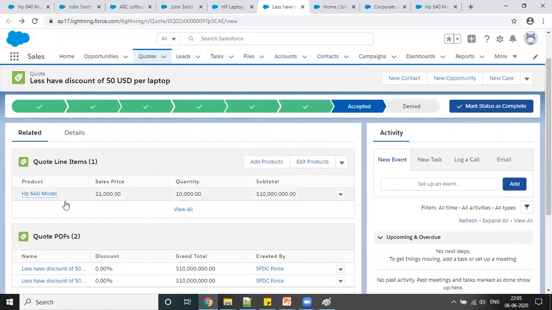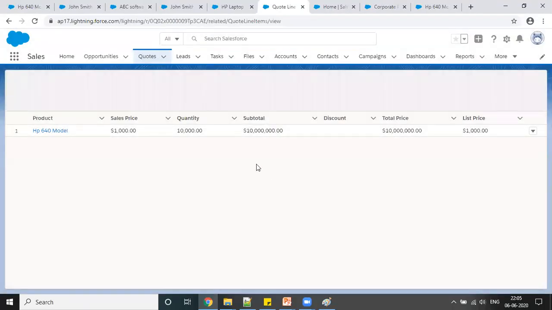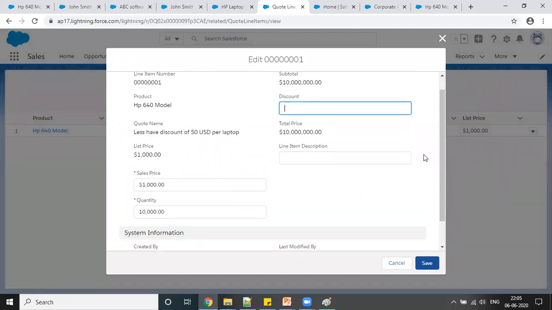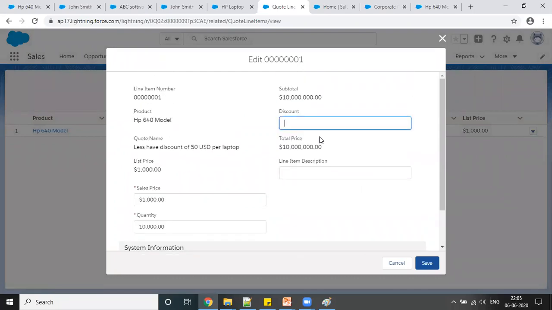Okay, and same for the product details, you can simply go here and you can see the product. And if you want to provide any discount here, you can click on this, and you can do all sorts of stuff from here. So for example, if I'm giving a discount, maybe I can give a discount for $50,000. I have given this discount by ourselves on the code, so you can simply give it here and you can save this.